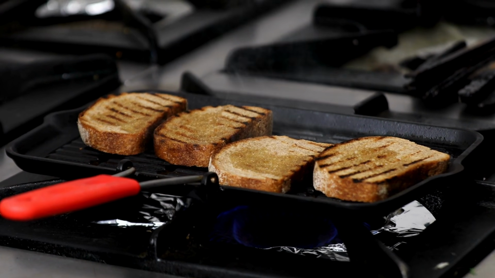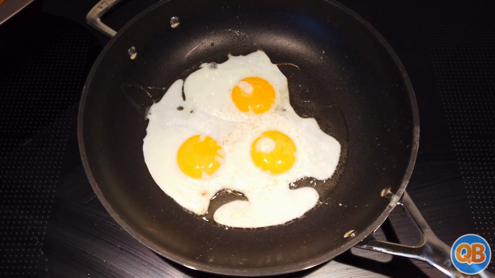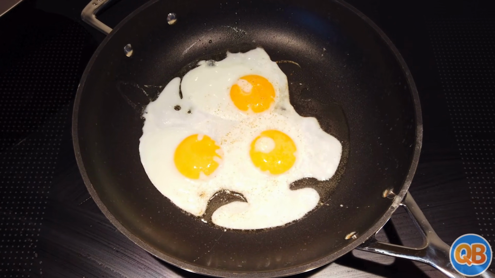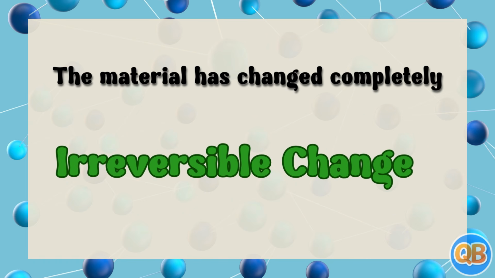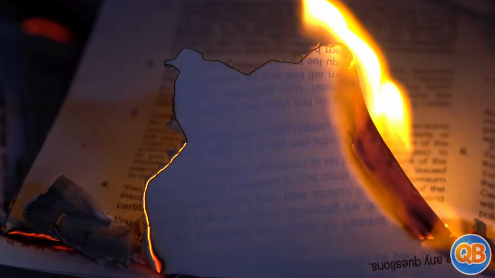Toasting bread or frying an egg. If we toast bread or fry an egg, can we make it soft or raw again? No, the material has changed completely. This is an irreversible change. It cannot go back.